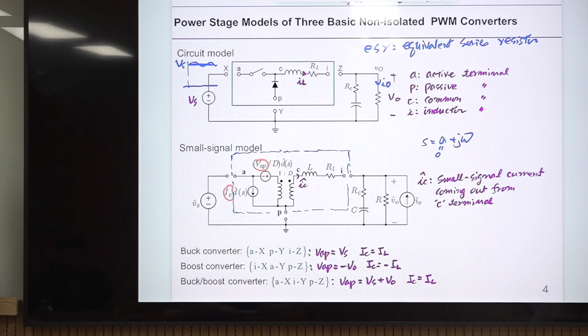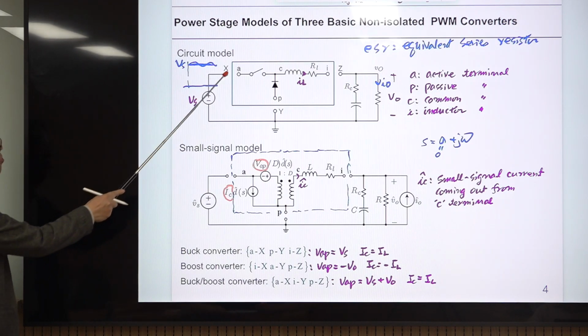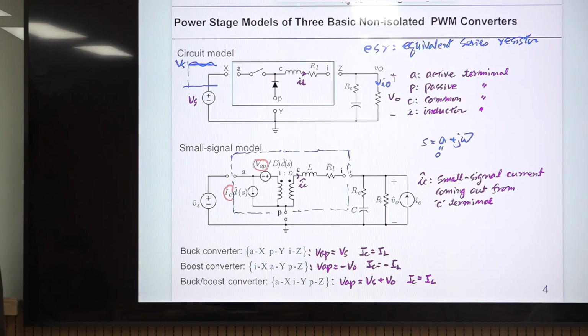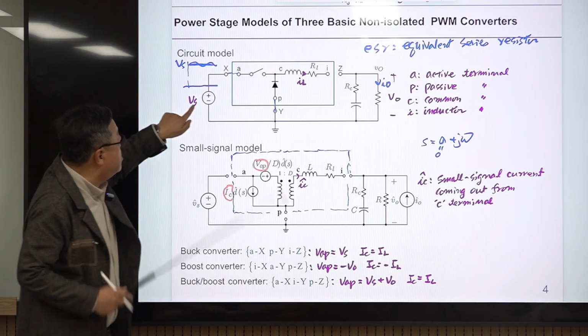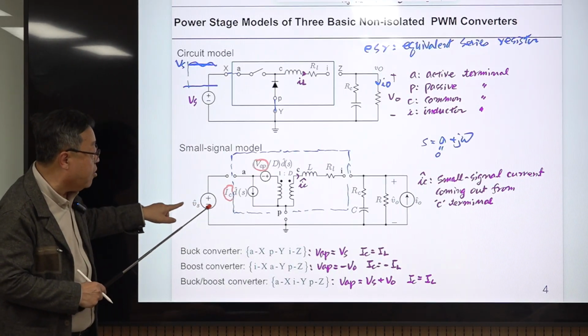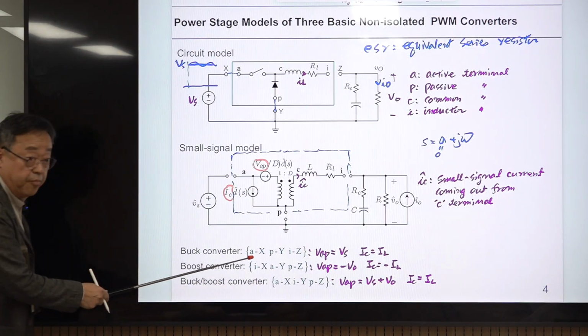The coefficient is a DC quantity. This is the DC value across this VAP. Assume this is a buck converter, so they are connected in this manner. Then the voltage across this is VS. So VAP is VS for the buck converter.